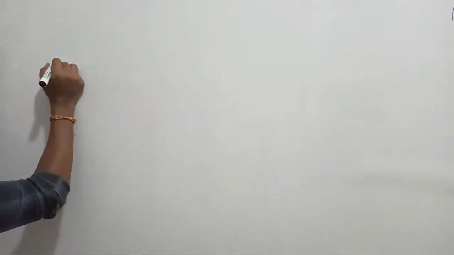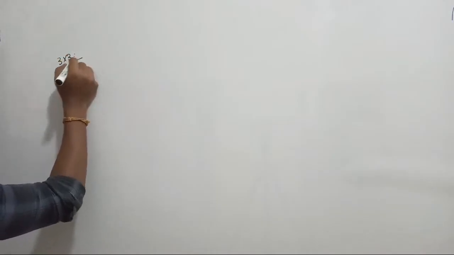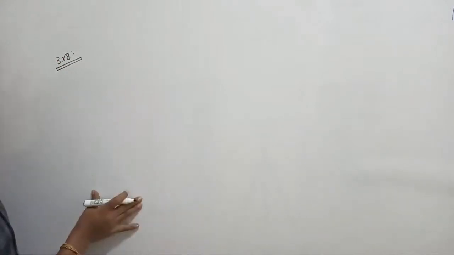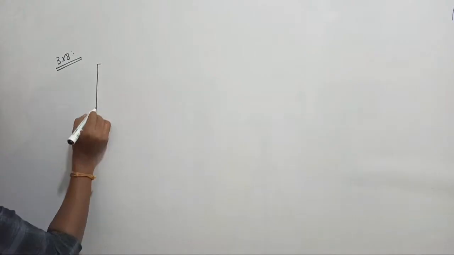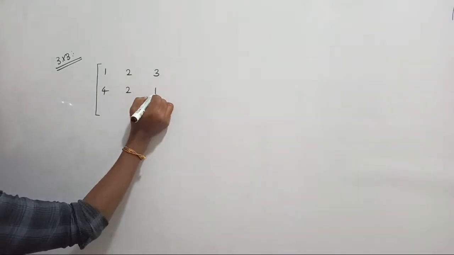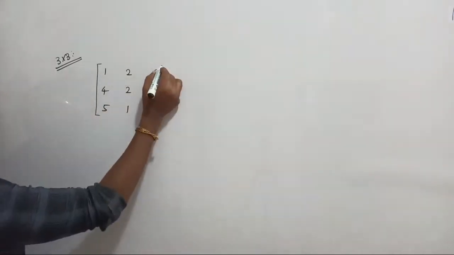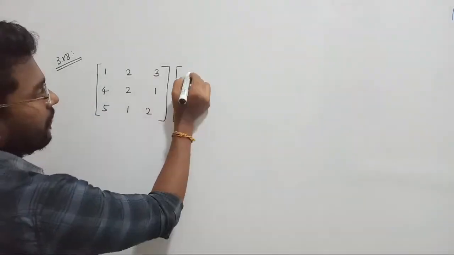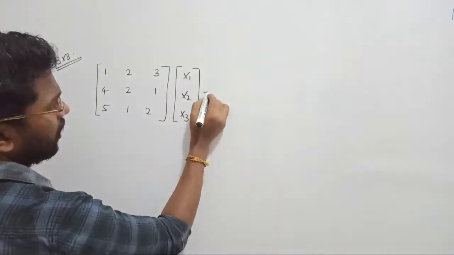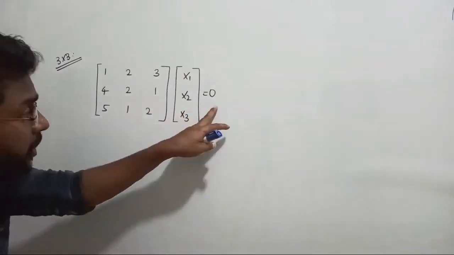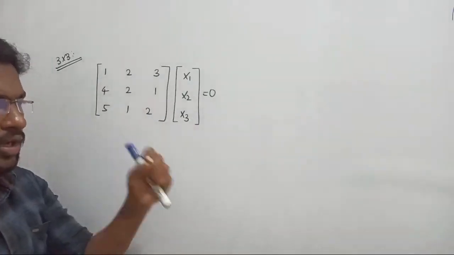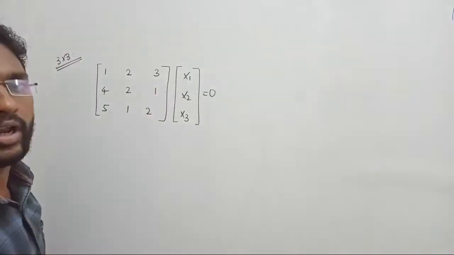If you have a 3 cross 3 matrix, how to find the eigenvalues? The procedure will remain the same. But I said there are two models to find the characteristic equation, right? Suppose they have given a 3 cross 3 matrix, for example 1 2 3, 4 2 1, 5 1 2. With this we can consider x1 x2 x3 of course, and equate it to 0. Guys, even if matrix B is given, you don't need to consider it. I'm repeating once again. B is the input signal. That signal is going to drive your system. Our target is the system property. That's what I am doing here.